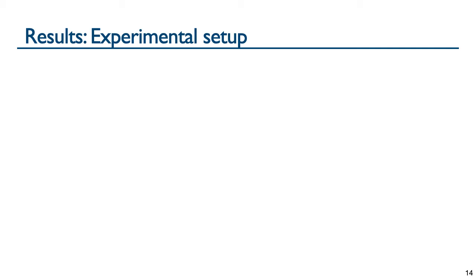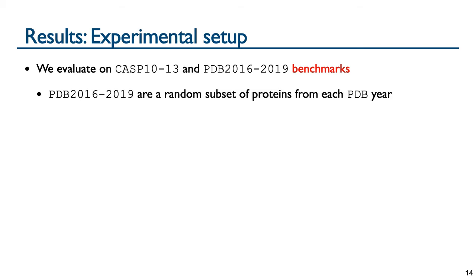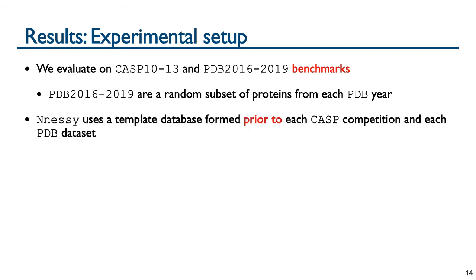We now present our experimental results. We evaluated the state-of-the-art tools and ensemble variants on CASP and PDB benchmark datasets, which contain over 900 proteins in total. The PDB datasets take a random subset of proteins from PDB for each year between 2016 and 2019. For the template-based tool Nessie, we use a template database formed only from the proteins available prior to the date of the CASP competition or the year of the PDB dataset.